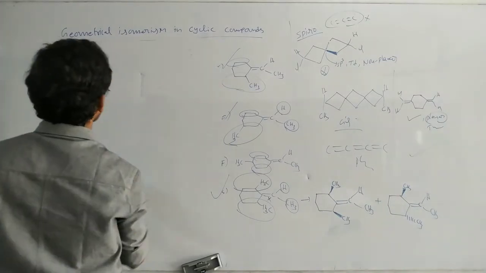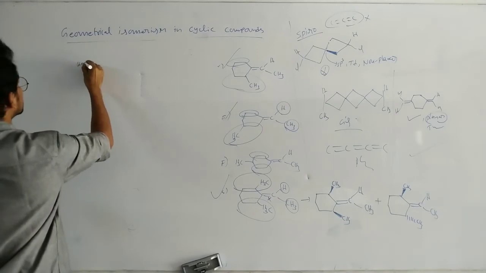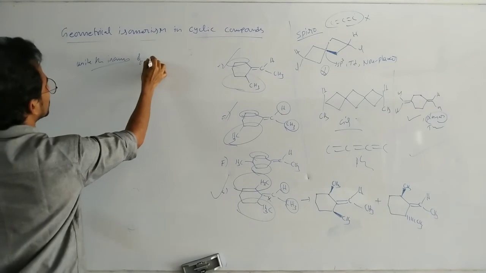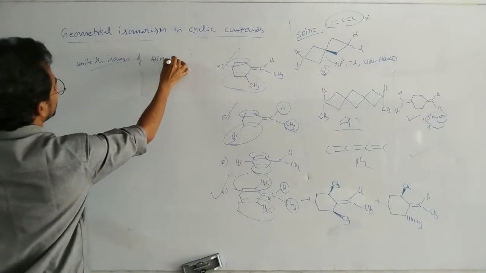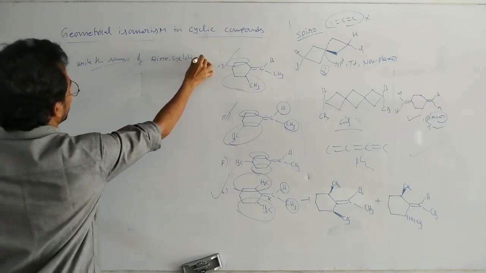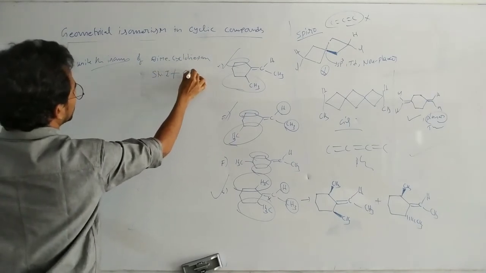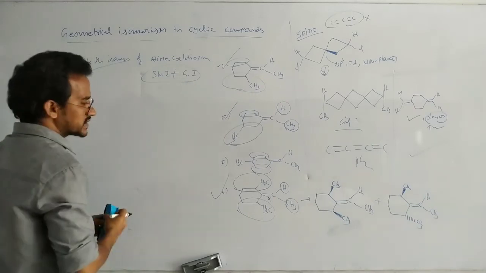Just one question here. Write the isomers of dimethyl cyclohexane. Structural isomers plus geometrical isomers. Dimethyl cyclohexane.